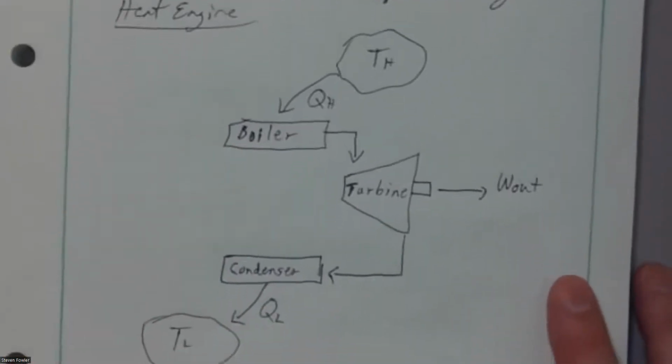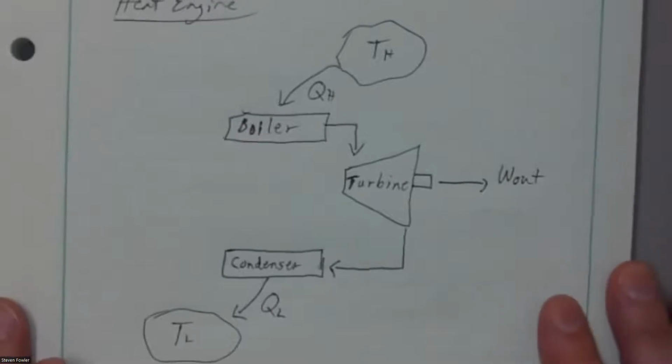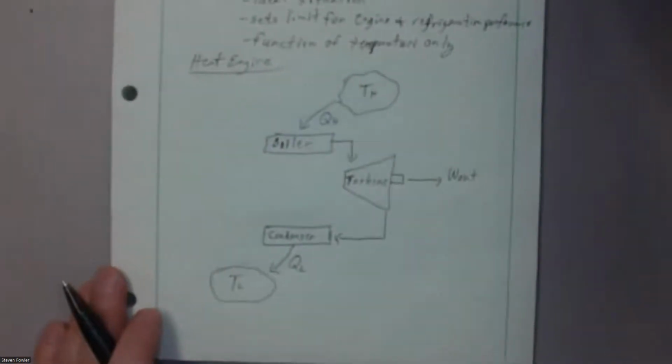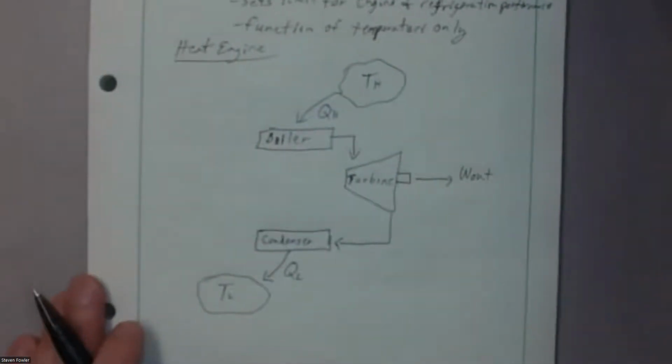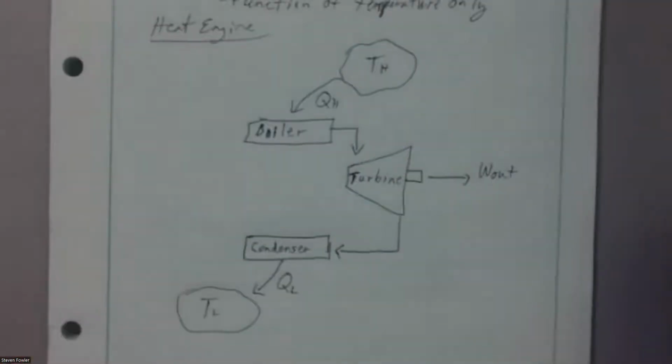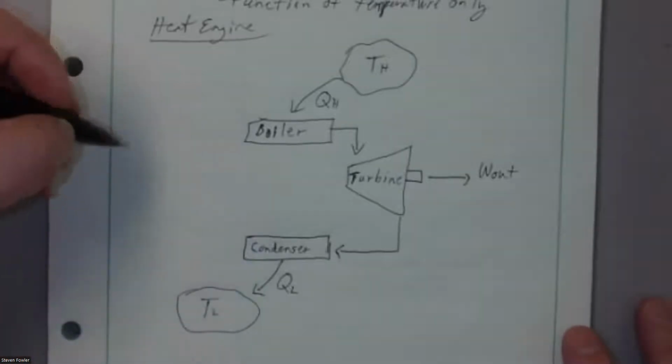Maybe the atmosphere, maybe a lake or a river, something that's at a lower temperature. So it can then absorb any remaining heat to complete the cycle.